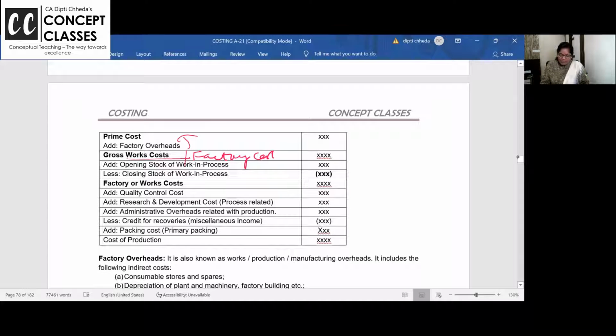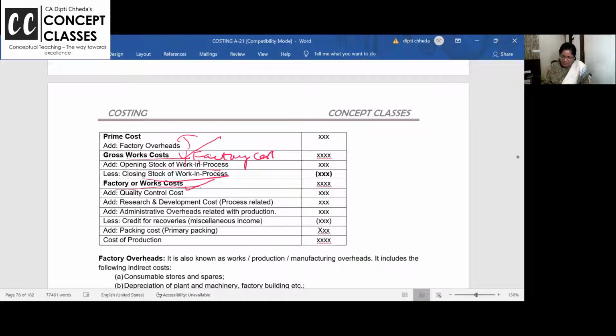So if there is any opening work in progress already from last month, and this time this is the works progress, minus the closing work in progress, you get factory cost or works cost. This is also factory cost, this is also factory cost. The difference here is opening work in progress and closing work in progress. Work in progress is item that is in between in the factory. More detail we will do it in the process costing.